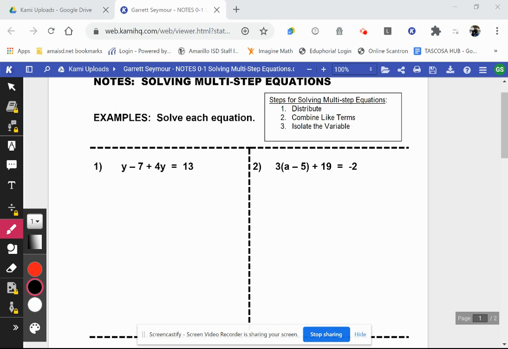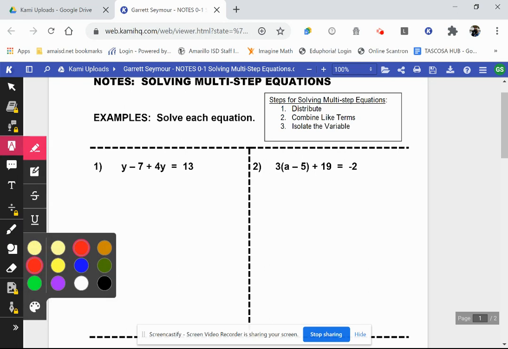Hello everyone. In this video, we're going to take a look at the steps for solving multi-step equations. So first of all, it helps to know what is an equation. Well, if we take a look at example 1, example 2, those are equations, and we know they're equations because they have an equal sign.